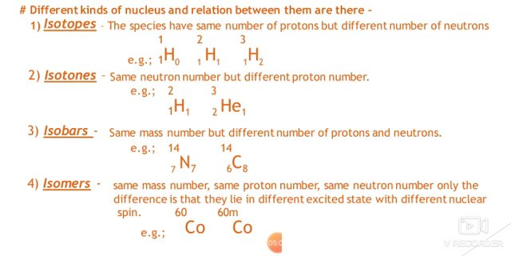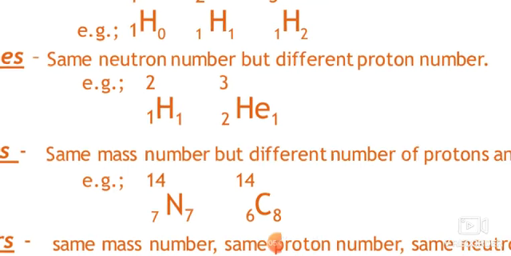Now, isotone is somewhat of a new concept for us. So isotones are nothing but the exact opposite of the isotopes. Don't worry about that, don't be afraid of that. What are isotones? Isotones have the same neutron number but a different proton number. For example, helium and hydrogen. You can take the helium or hydrogen nucleus as an example. They have the same number of neutrons but different numbers of protons.